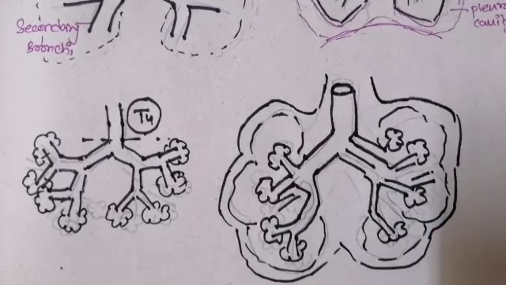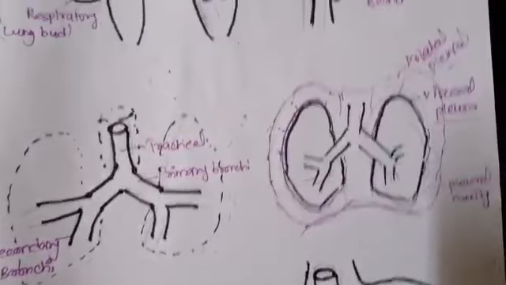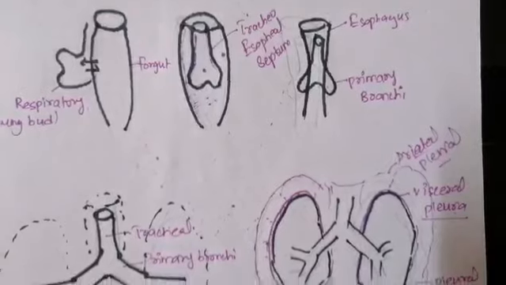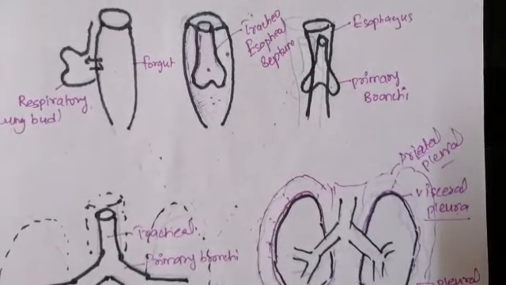So this was the complete explanation about the embryology and how the development of the lung takes place, how the trachea and esophagus form at the fourth week of development, and now the maturation of the lung will take place further on, that we're going to discuss in the next video.